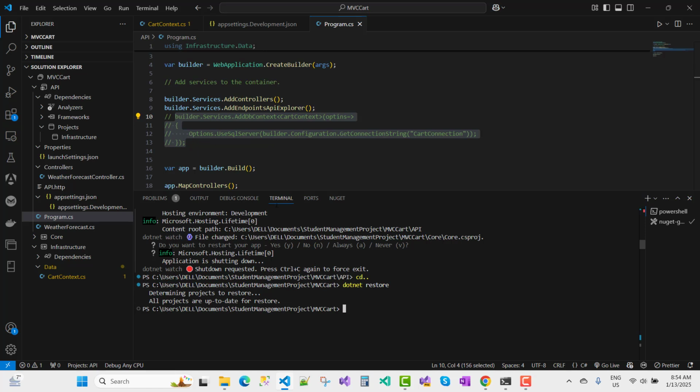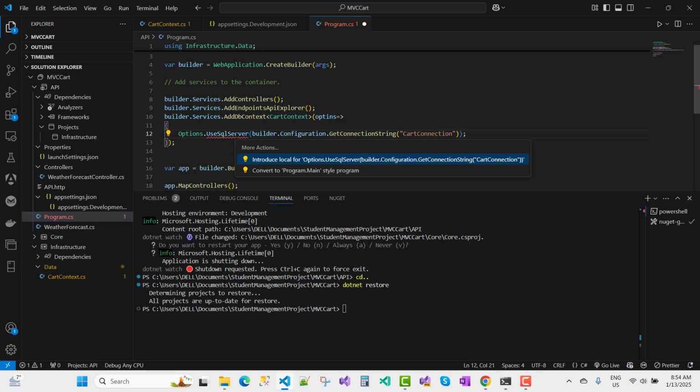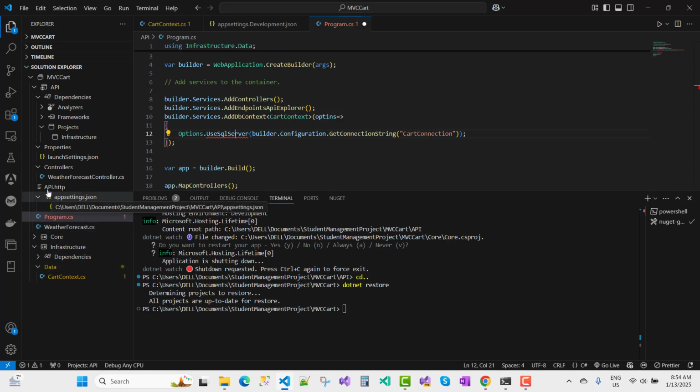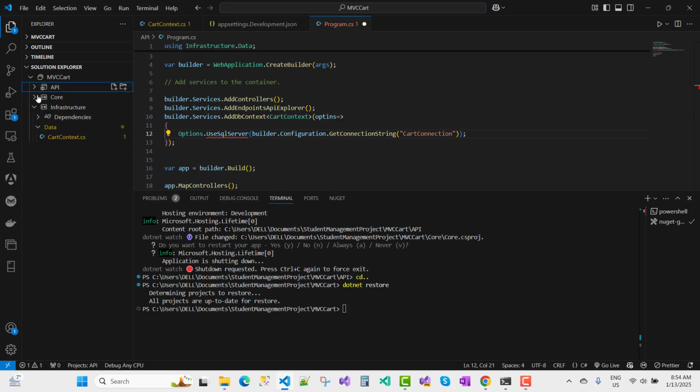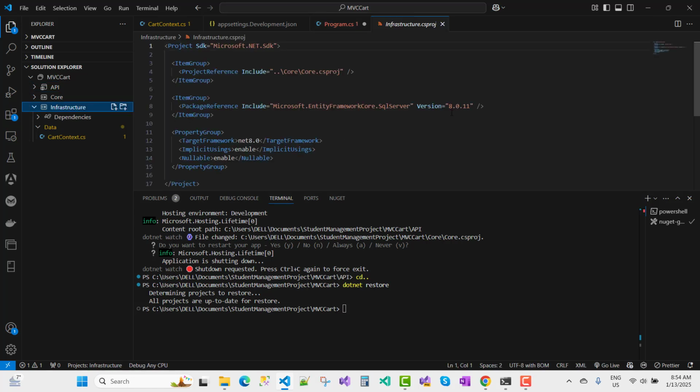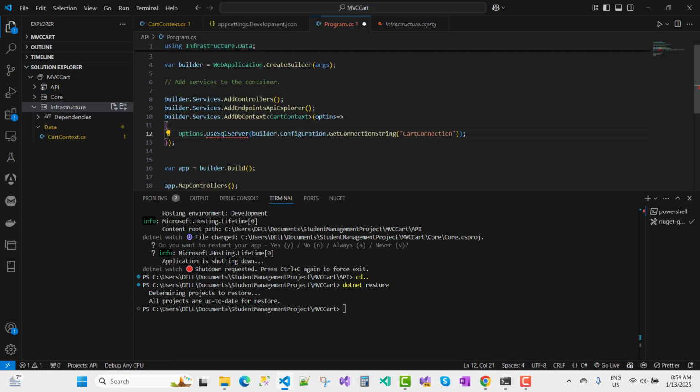After the dotnet restore, you can enable this one. Now use Control dot again, and you can see options.UseSqlServer is not there. UseSqlServer actually exists in the Microsoft.EntityFrameworkCore.SqlServer package that is already installed in the infrastructure project. My API project and infrastructure project have the SQL Server packages, but it's not actually used here.